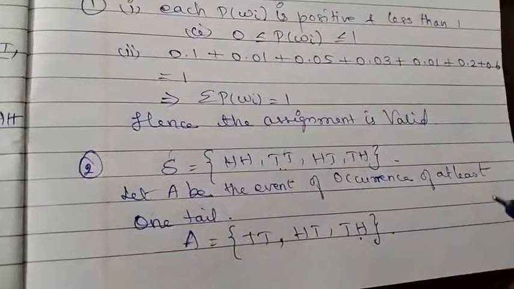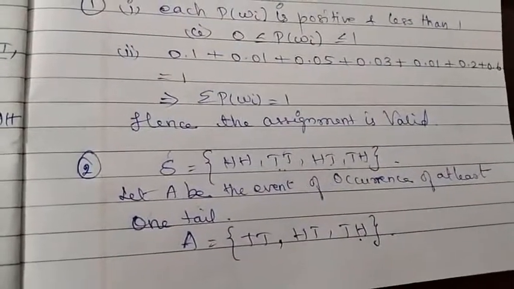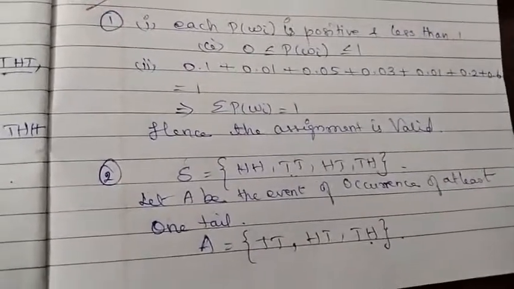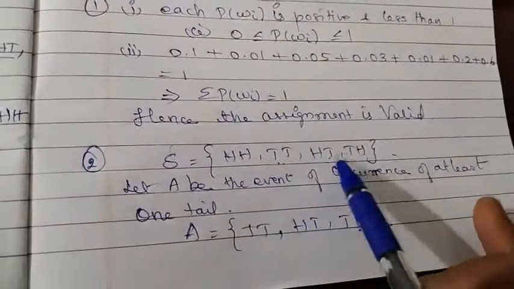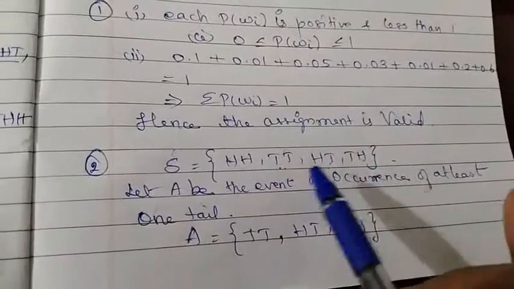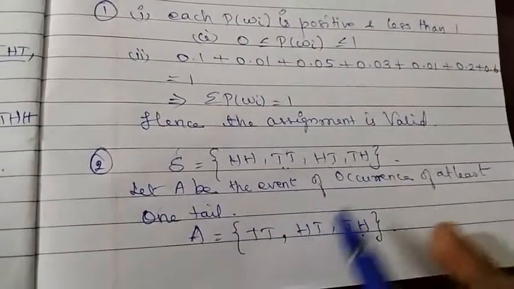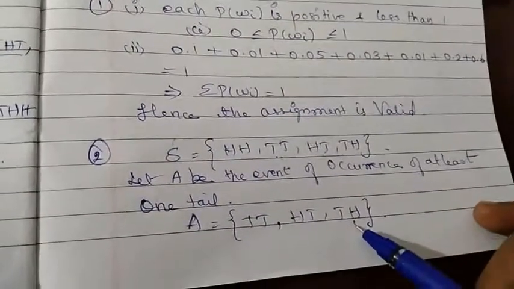At least one tail means a minimum of one tail should be there. There should not be any sample point without any tail. It should have at least one tail. So these three can be the elements of event A.